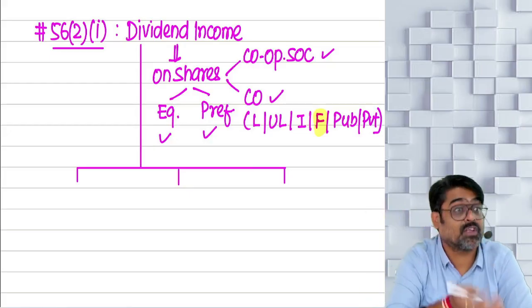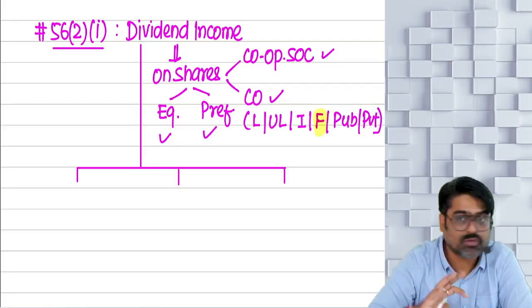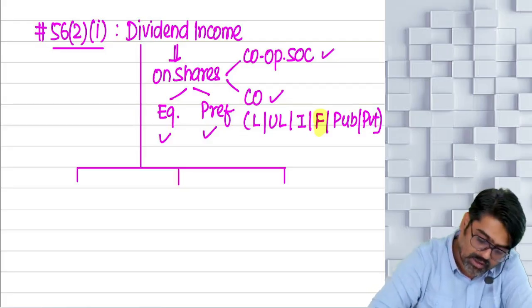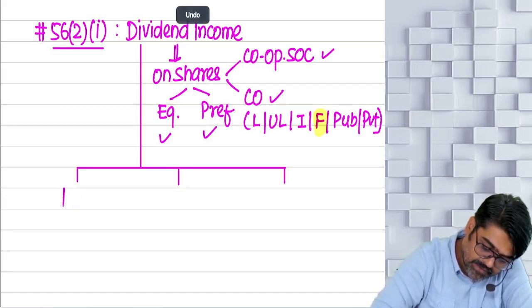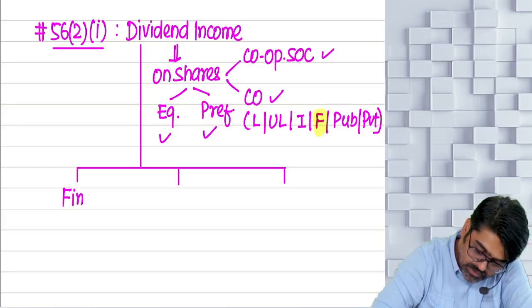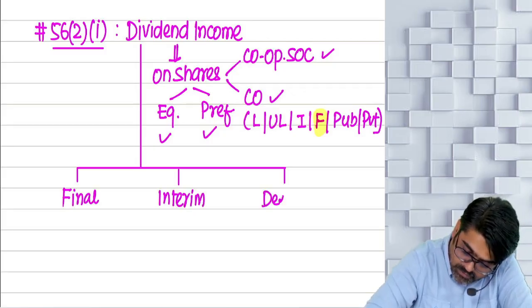As per these clauses, which receipts are treated as dividend, deemed dividend? Those things we are going to discuss. Yes or no? So tell me, which dividend can you receive? Final dividend? Yes or no? Can you receive interim dividend? Can you receive deemed dividend?